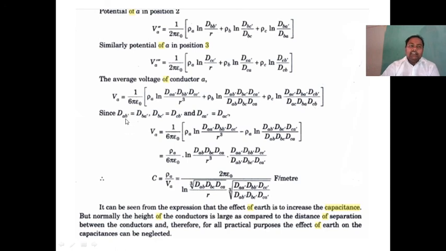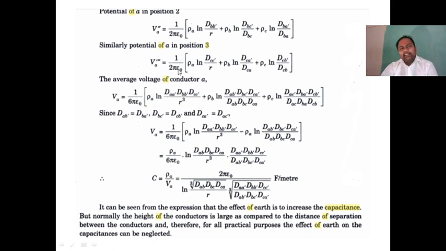Since dAB dash is equal to dBA dash, dBC dash is equal to dCB dash, and dCA dash is equal to dAC dash, the distances are the same. AB dash is nothing but BA dash, BC dash is equal to CB dash, CA dash is equal to AC dash. These are equal distances.